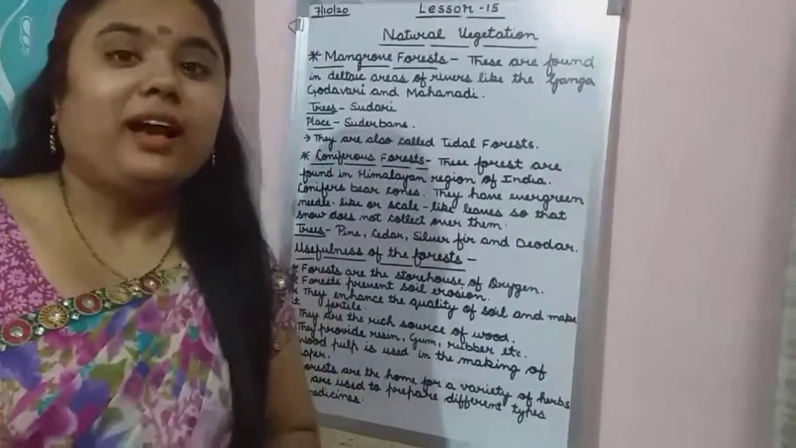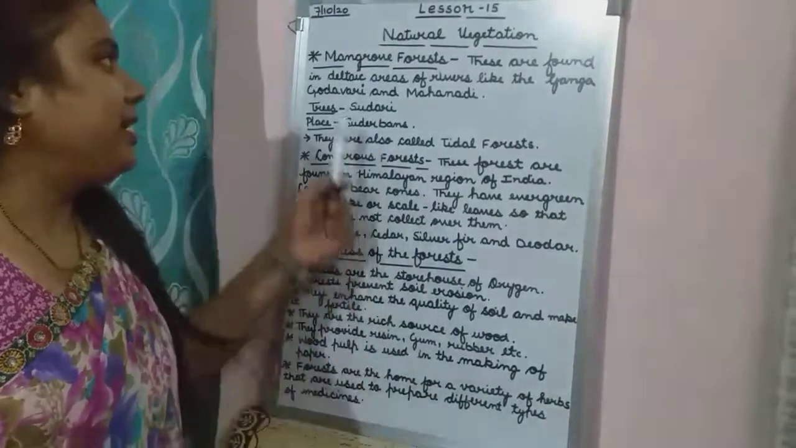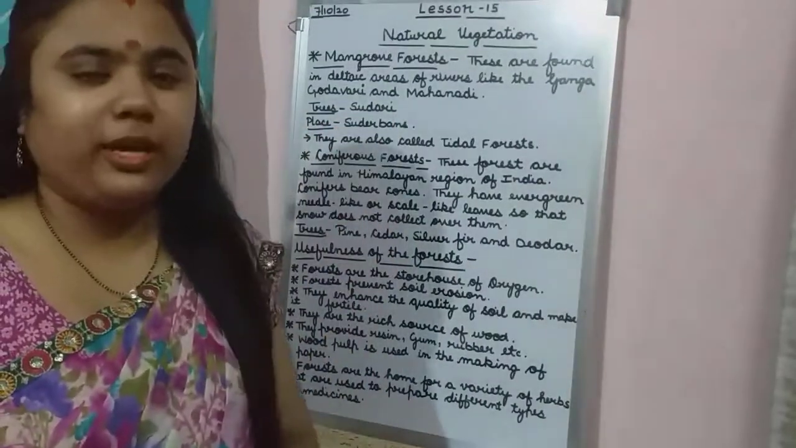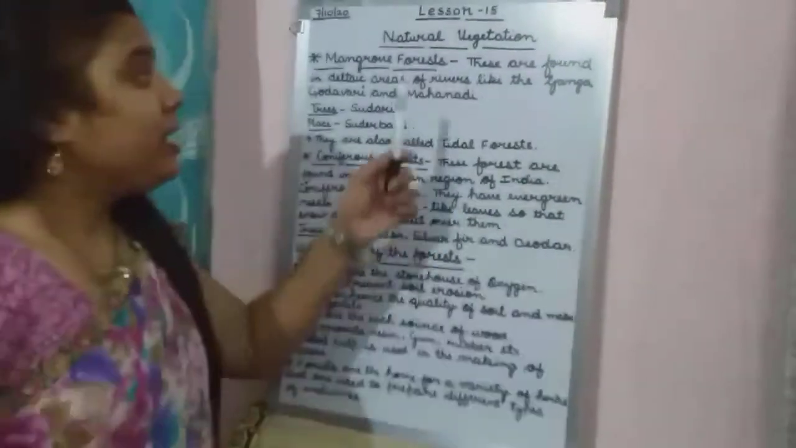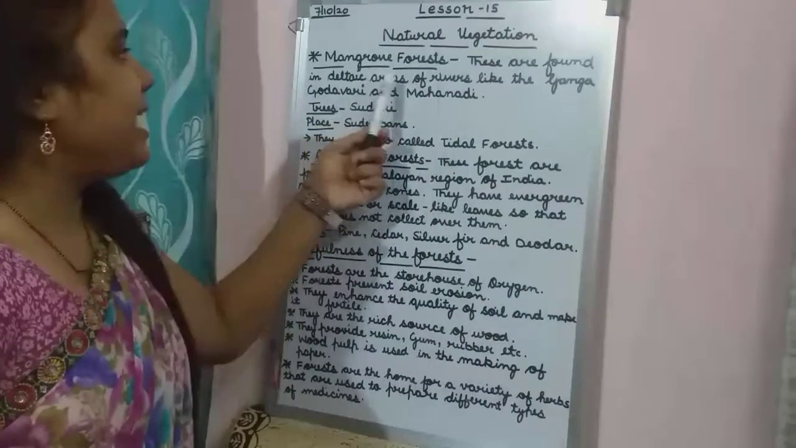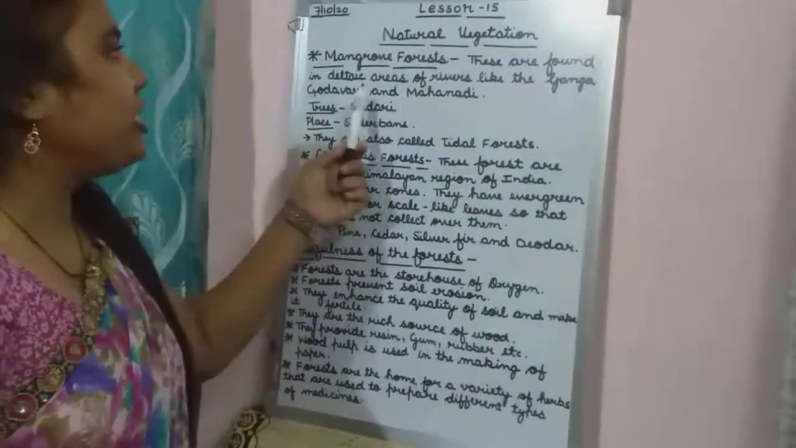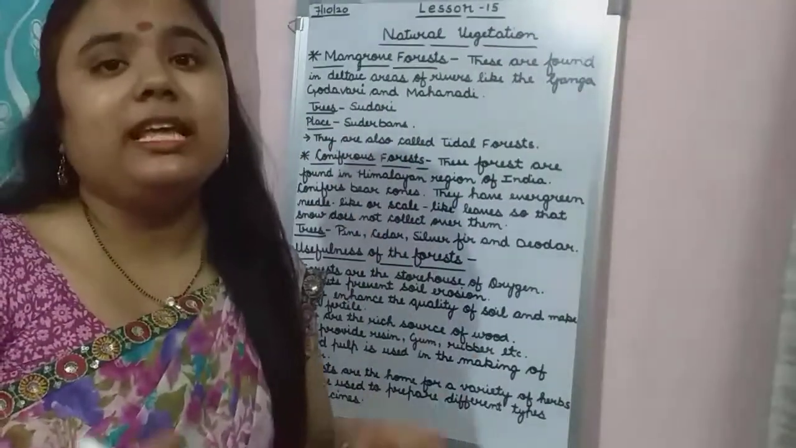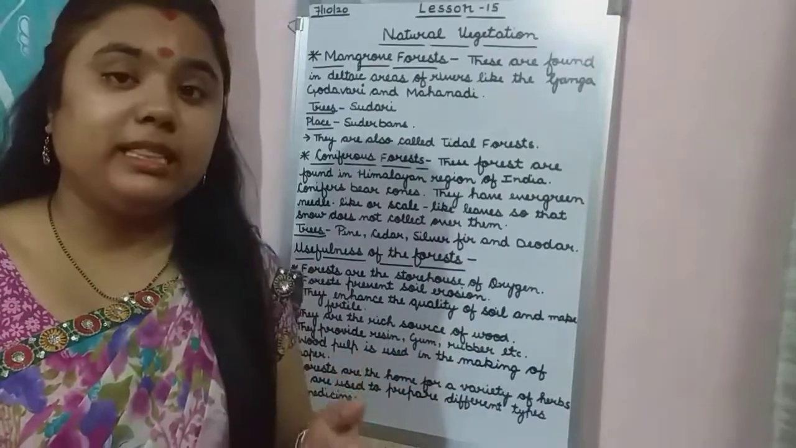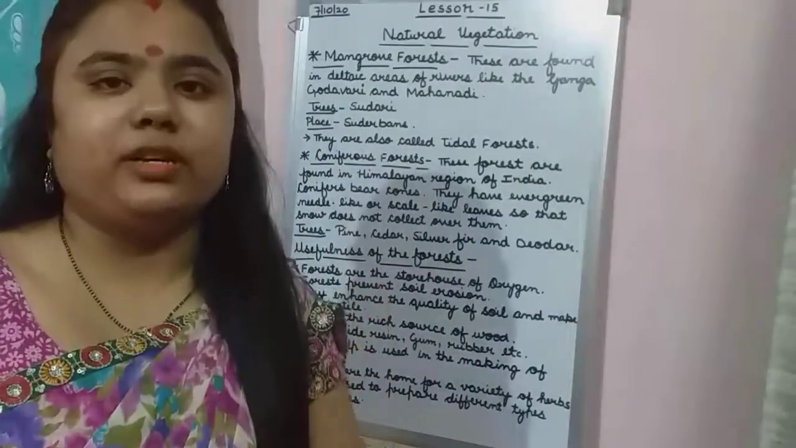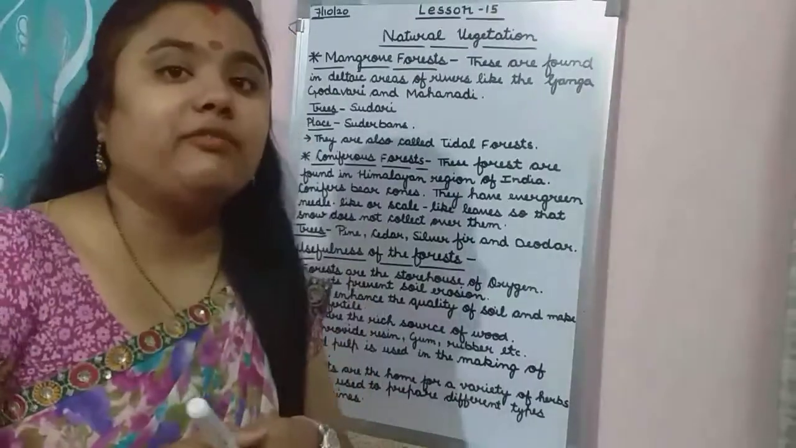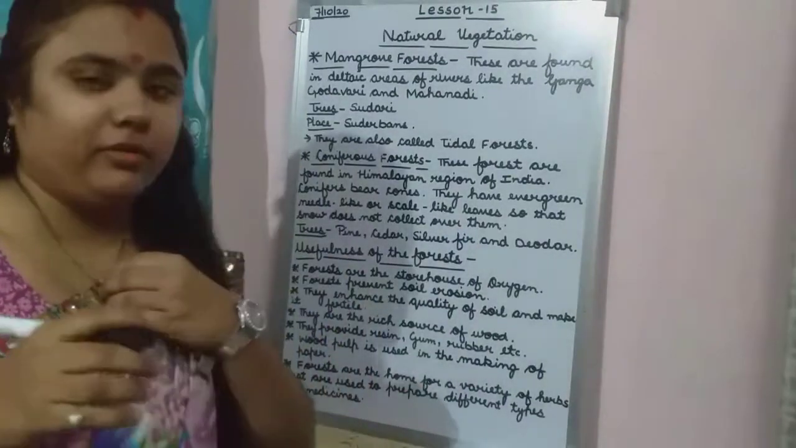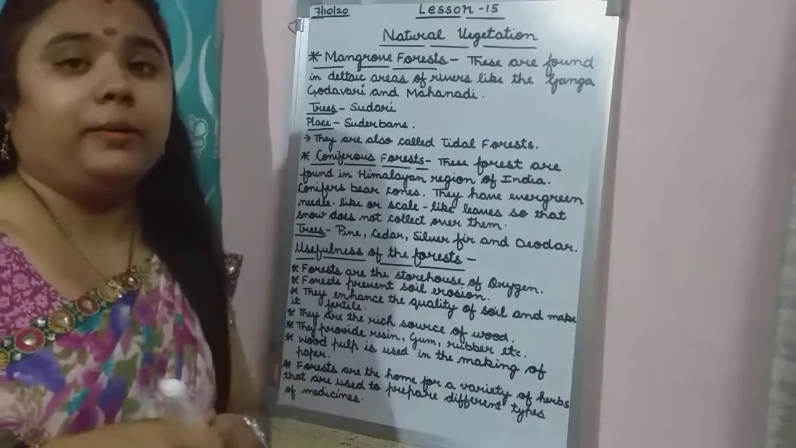So children, our next type of forest is the mangrove forest. Now what are they? These are found in the deltaic areas of rivers like the Ganga, Godavari and Mahanadi. Mostly these types of forest are found in the delta of the rivers, near the river banks, where the rivers are.